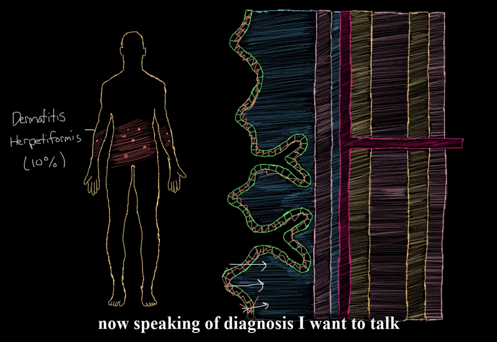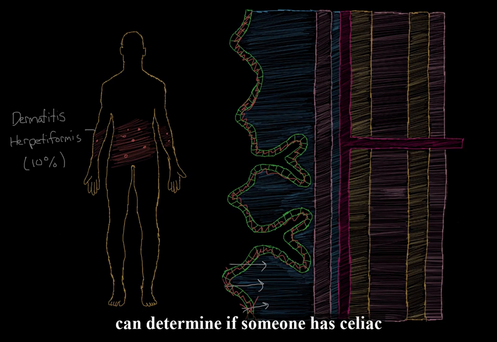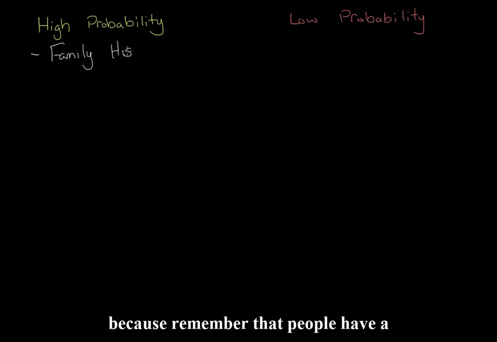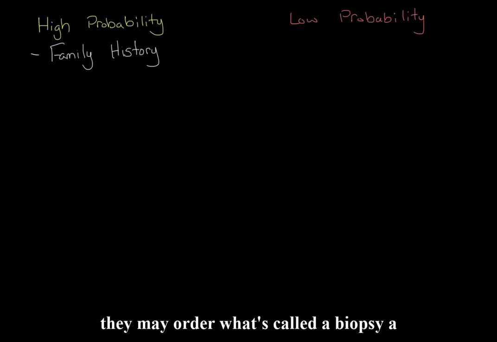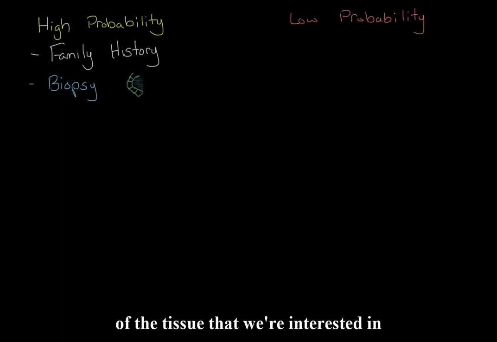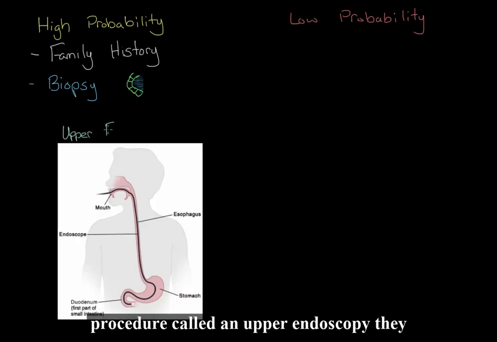Now, speaking of diagnosis, I want to talk a little bit more about how some doctors can determine if someone has celiac disease. First, they'll determine if you have a high probability or low probability of developing the disease. They'll determine this by looking at your family history, because remember that people have a genetic predisposition towards developing it. If they see a lot of family members having the disease, then they may order what's called a biopsy. A biopsy is when we collect a small sample of the tissue that we're interested in. After you collect that sample, you then look at it under a microscope to see if it looks healthy or not. The way we collect this tissue is through a procedure called an upper endoscopy.